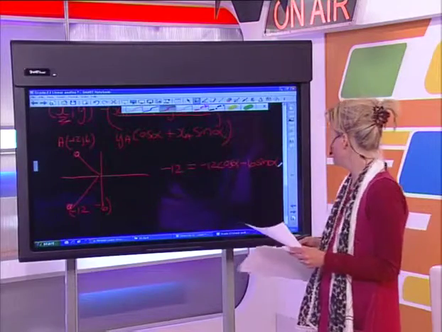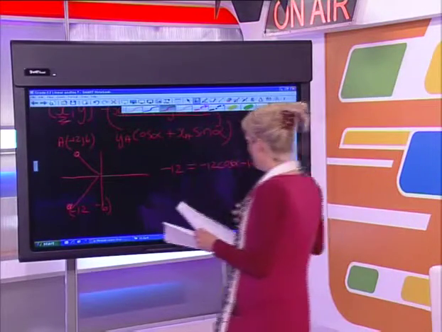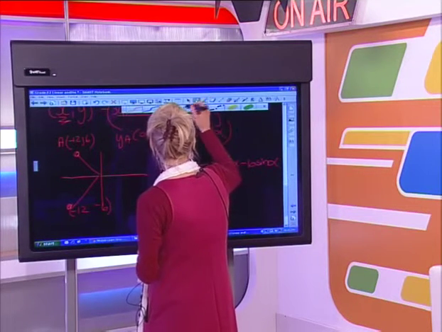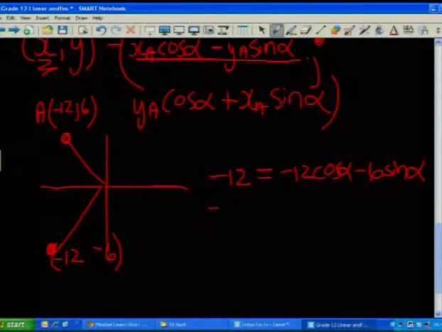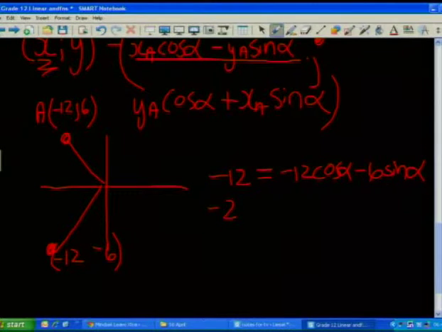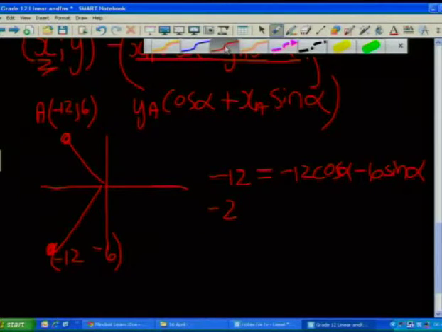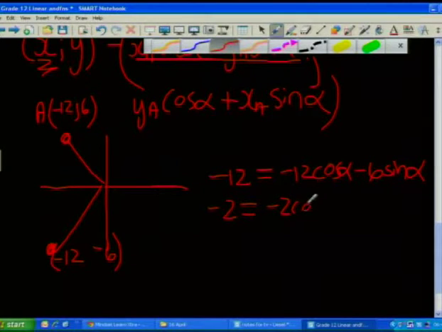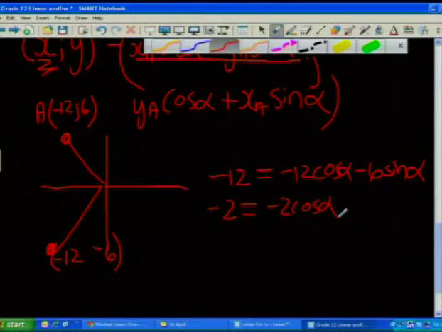Right, so what I'm going to do now quickly is simplify this equation a little bit. I'm going to divide through by 6. So that becomes minus 2 is equal to, now remember I'm dividing throughout by 6, minus 2 cos alpha minus sine alpha, because of course 6 divided by 6 is 1.